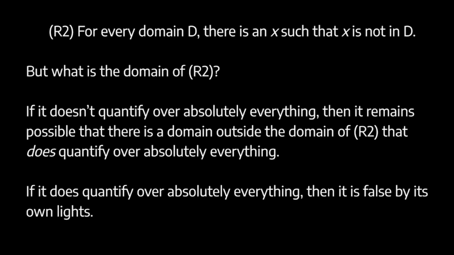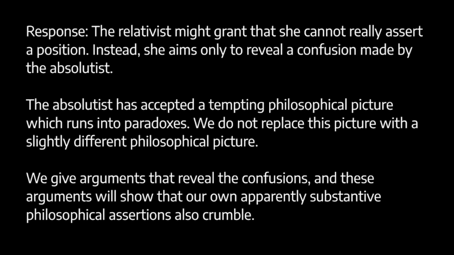Now, there are technical attempts to solve this sort of problem, but here's maybe a simpler line that the relativist might take. Maybe the relativist should just grant that she can't actually assert a position. Instead, what she should do is aim only to reveal a confusion on the part of the absolutist. So essentially the argument could be that the absolutist has bought into a tempting metaphysical picture, but this picture runs into paradoxes. Now, the relativist does not replace this picture with a different picture. There is no alternative picture.